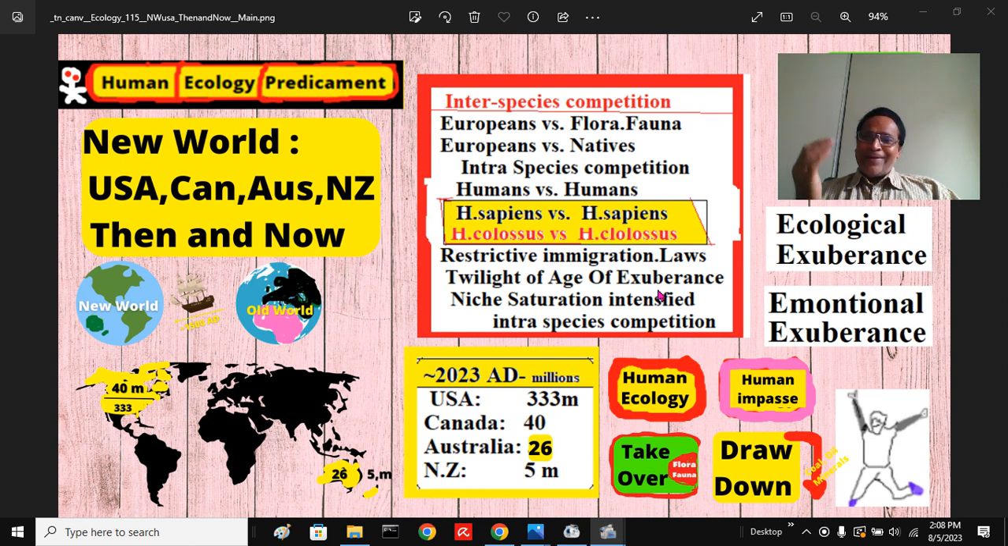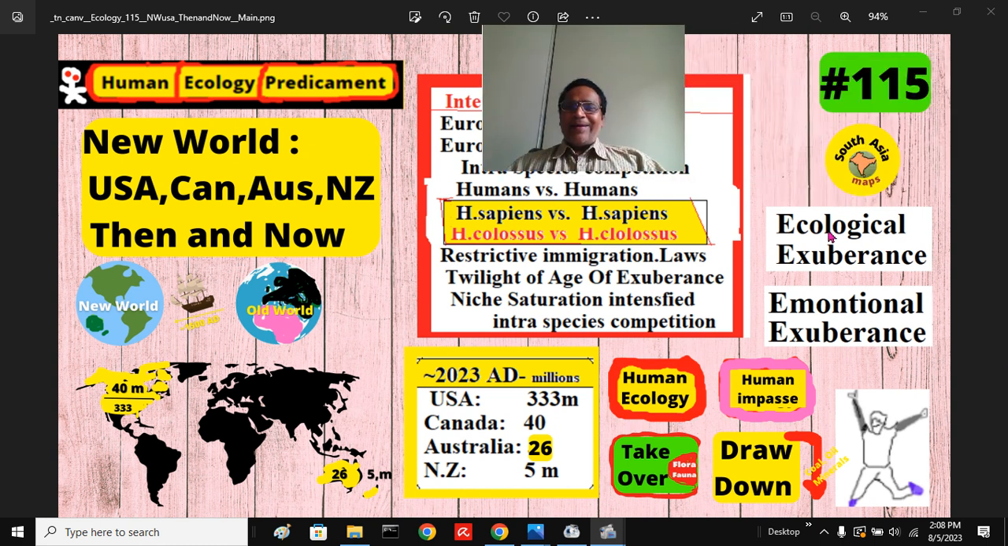If you are liberal, you can say twilight area of Age of Exuberance. The niche is saturated in that land. There is no more niche, no more space for humans to compete with others to get their economic benefit. This is essentially intra-species competition. Ecological exuberance that existed at that time no longer exists.